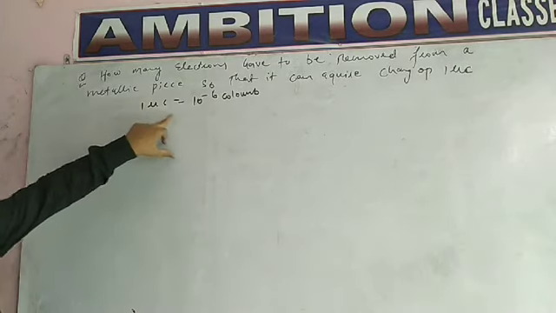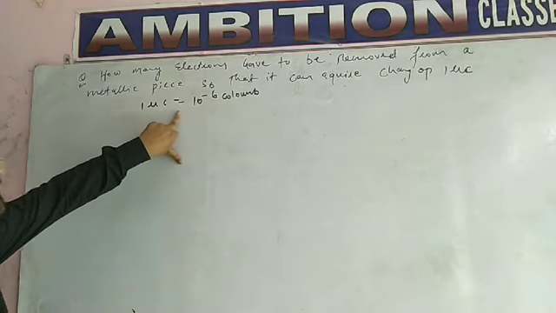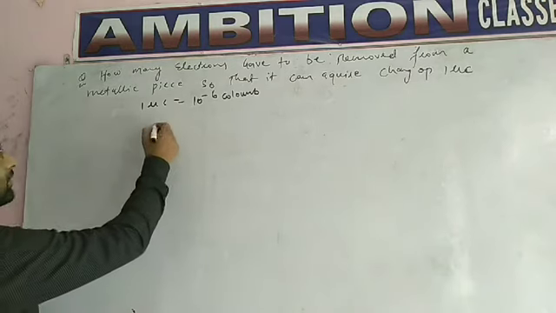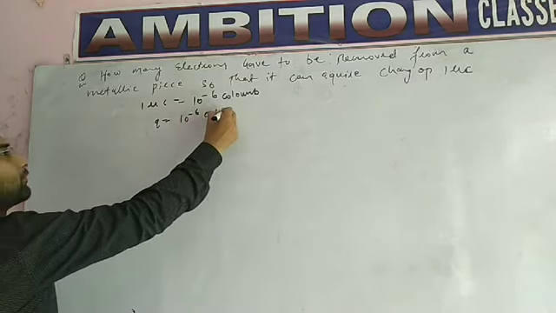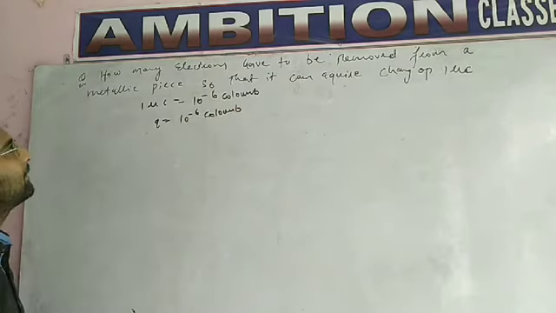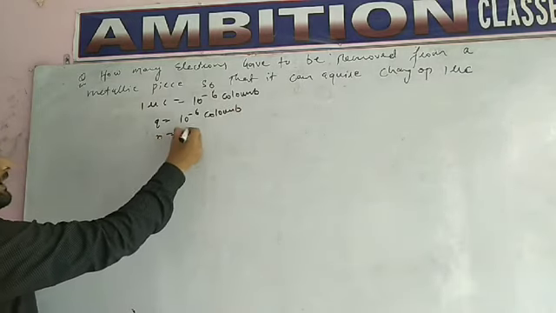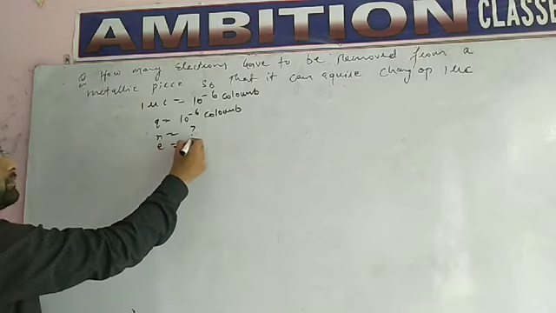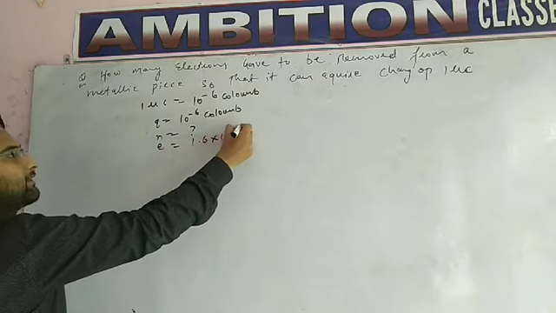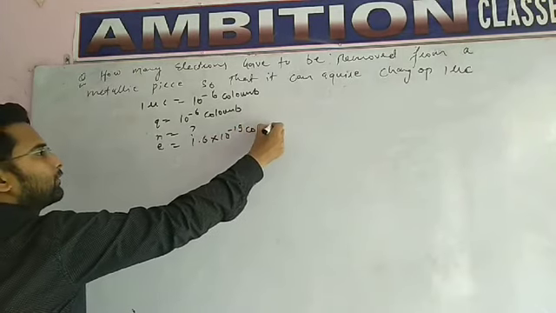This is the total charge on the conductor, that is Q equals 10 power minus 6 coulomb. Now what we have to find? How many electrons? We have to find N, and Q equals Ne. E equals 1.6 into 10 power minus 19 coulomb.